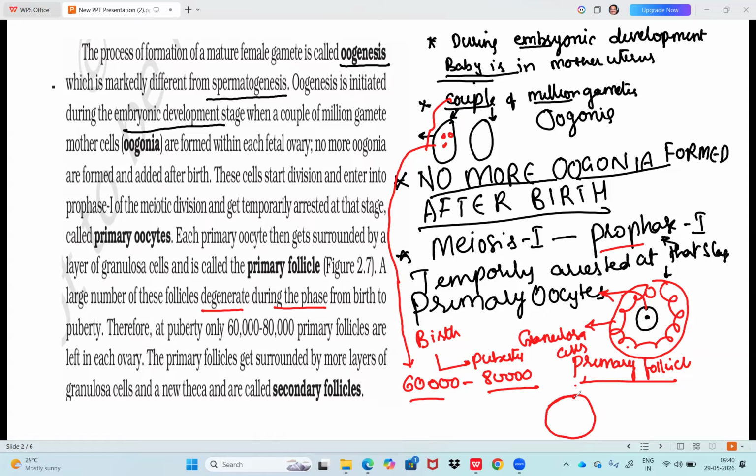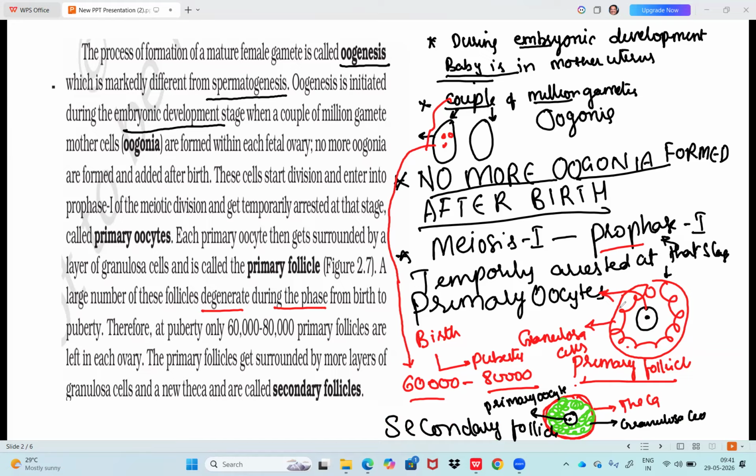Now I'll show the diagram. This is the theca. I use another color for granulosa cells. These are the more granulosa cells, and as usual the primary oocyte in the center, which is at meiosis 1 and prophase 1. So what is it called? Secondary follicle.